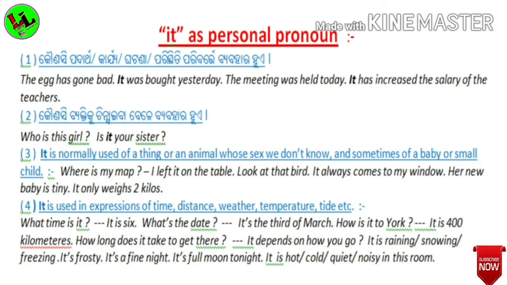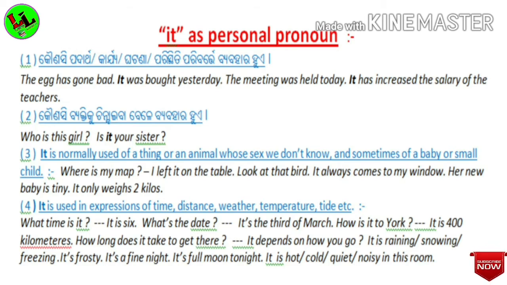Now, I will take some examples. What time is it? It is 6. What is the date? It is the 3rd of March. How far is it to New York? It is 400 kilometers. How long does it take to get there? It depends on how you go.